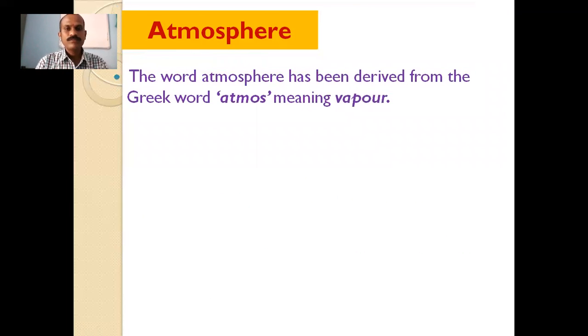The word atmosphere has been derived from the Greek word atmos, meaning vapor. Atmos means vapor or gas, or air, we can say. And sphere is the realm or field or sector. So the realm or the sphere which consists of air or vapor, that is known as the atmosphere.